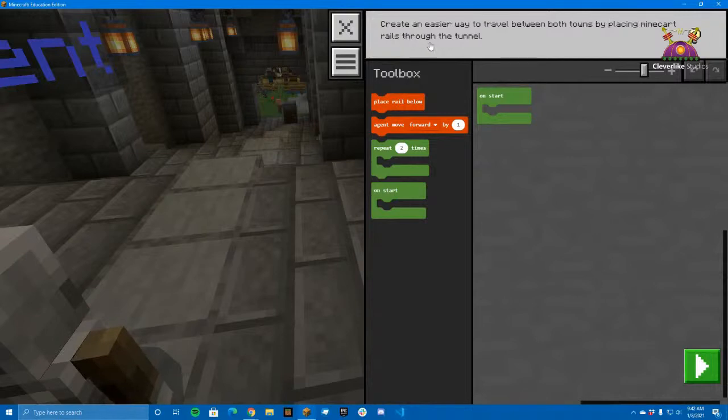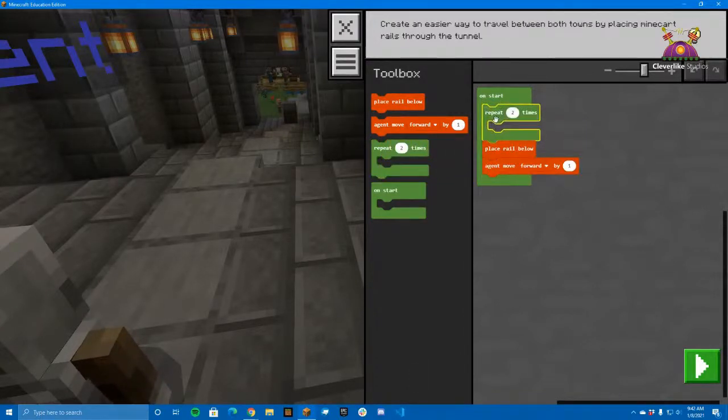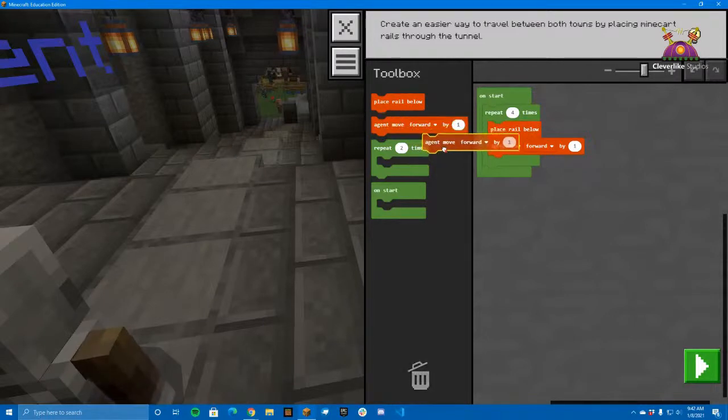I'm placing minecart rails through the tunnel. Okay, cool. So if you remember, we're going to place a rail below, and then we're going to move the agent forward. And we need to do that 4 times. So I'm going to bring in a repeat block, and I'm going to place that action in there. So that'll happen 4 times. Then the agent will be hovering over the block and need to be dropped down 1 block.